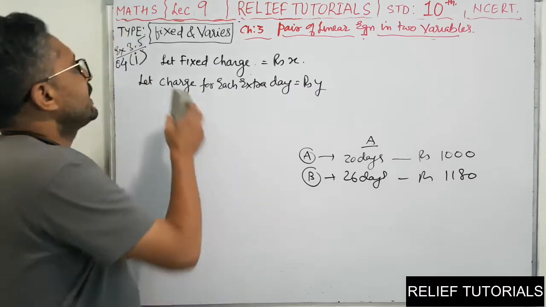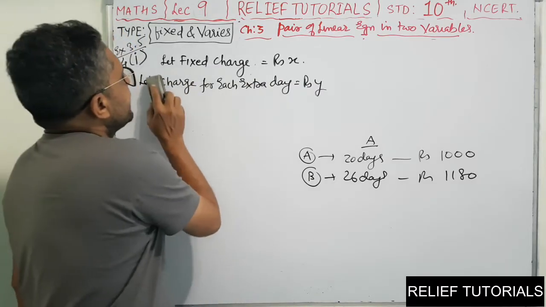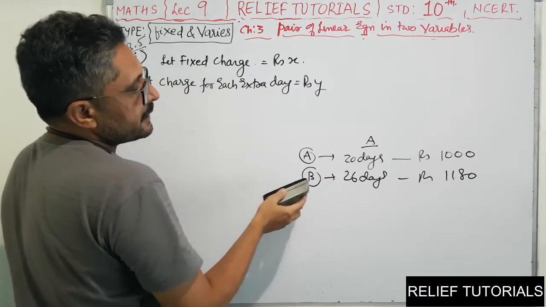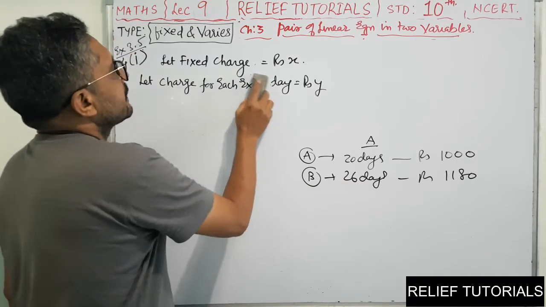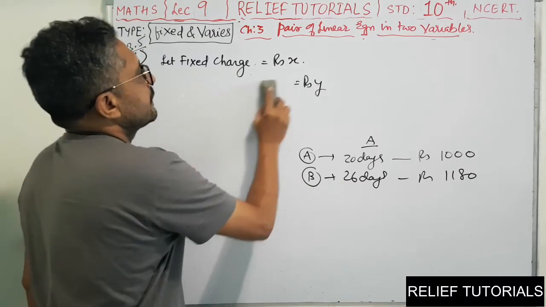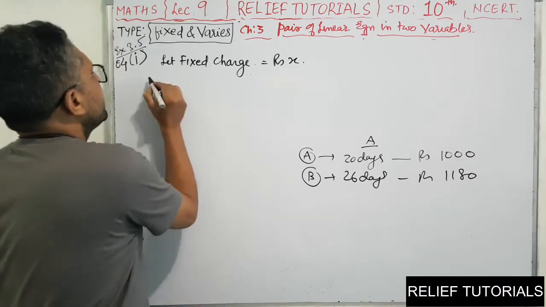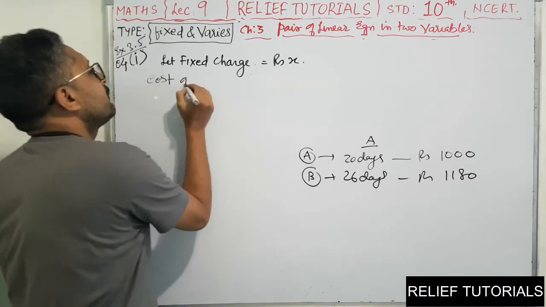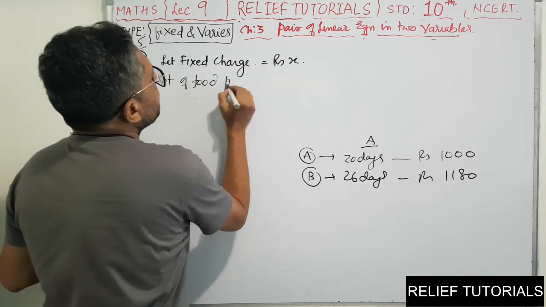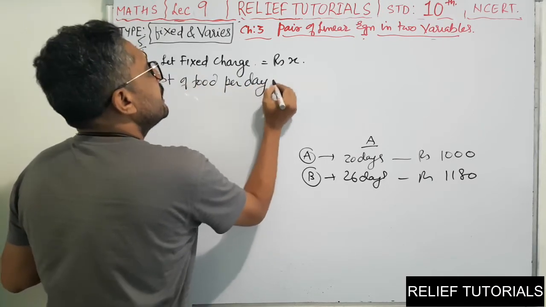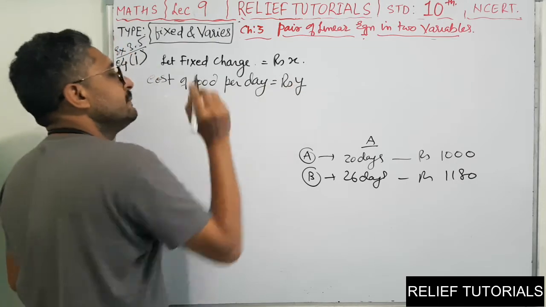Let the fixed charge be rupees x and the cost of food per day be rupees y.